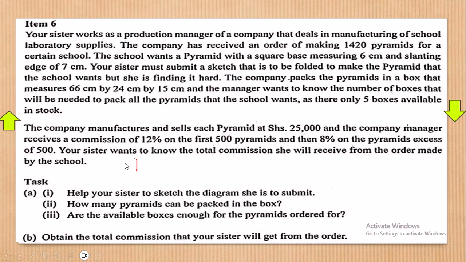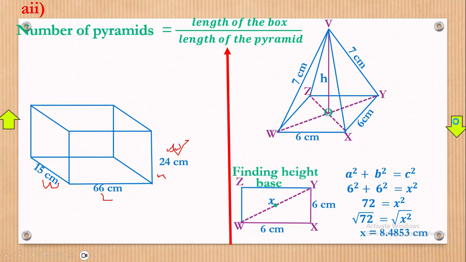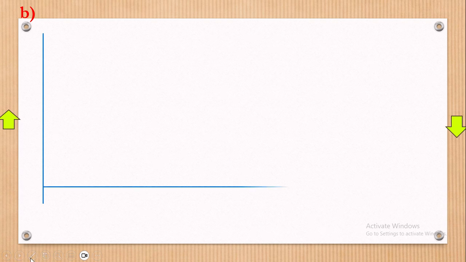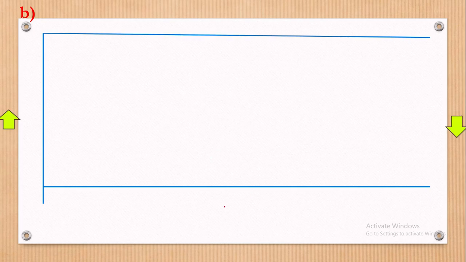Remember, here we have a commission of 12% for the first 500 and 8% for the rest. But remember, each pyramid is bought at 25,000. So let's go back there and get this done. Okay, good. So let's get our table from which we are going to have this drawn. But just before you proceed, just know we have a commission of 8%.